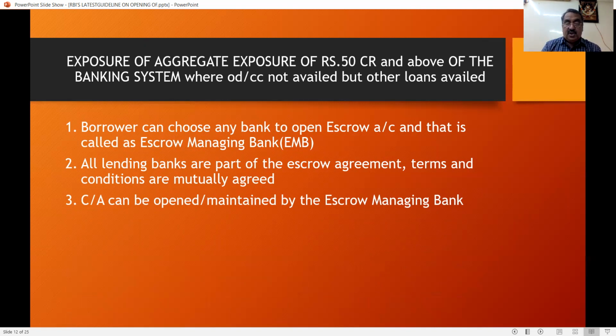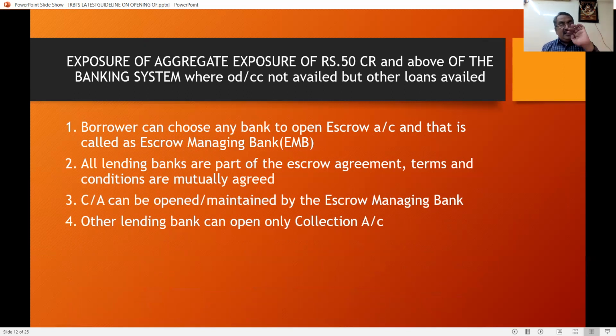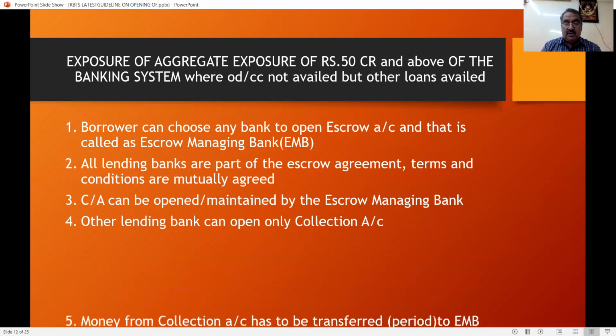All other lending banks, other than the EMB, can open only a collection account. For their individual financing, they can get the money in their cash credit or OD account, but for other banks receiving it, it can act only as a collection account.